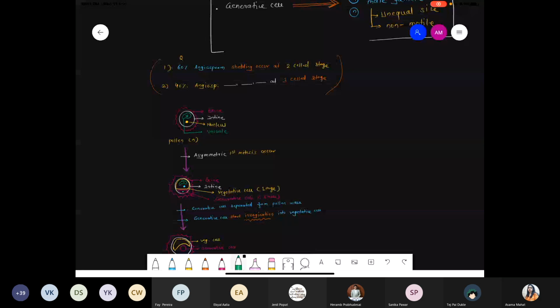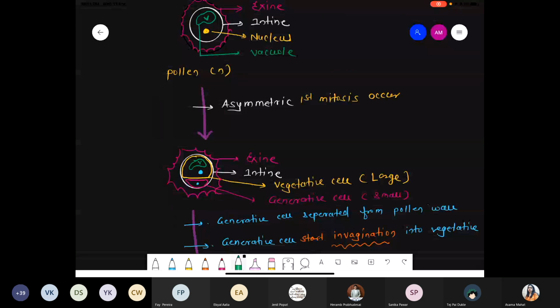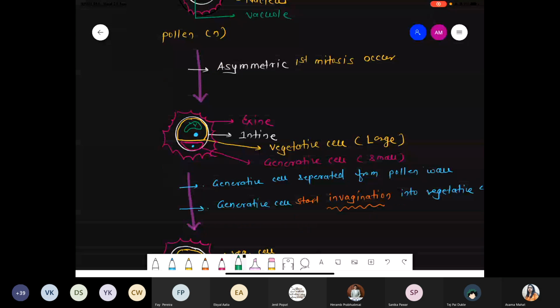Now we'll discuss a different pattern, meaning the division pattern. The intine layer is there, the exine layer is there, the nucleus is present. That is a simple structure of the pollen. Now this pollen undergoes the first mitosis, but the mitosis should be asymmetrical, forming two different types of cells, the vegetative cell and the generative cell.